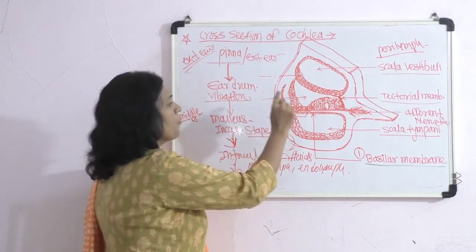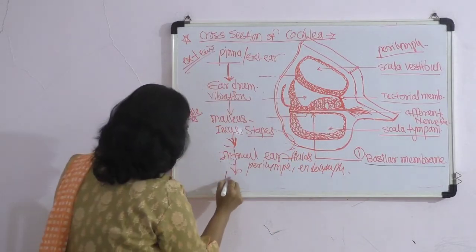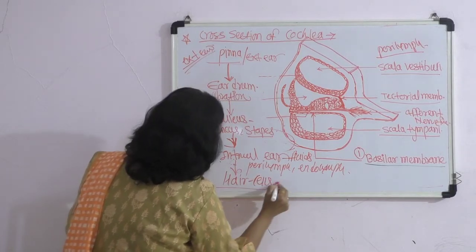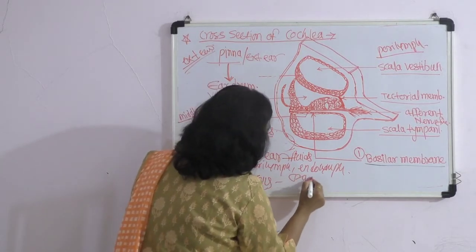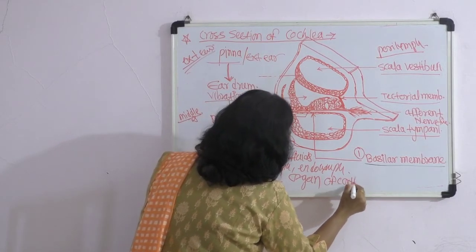So here vibrations reach these hair cells. These hair cells are what we have just called the organ of Corti.